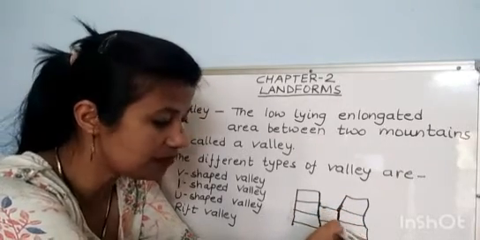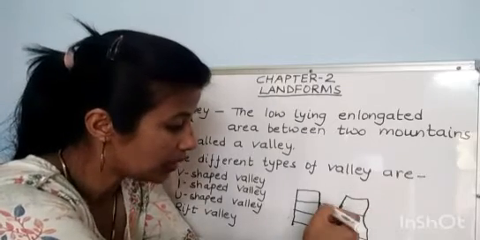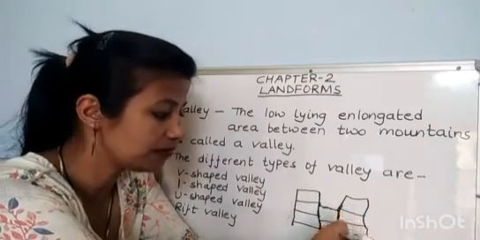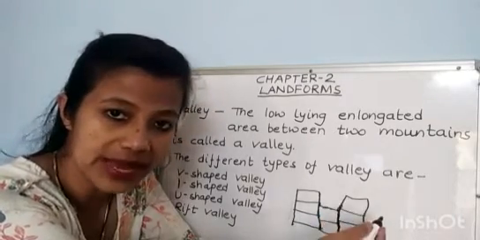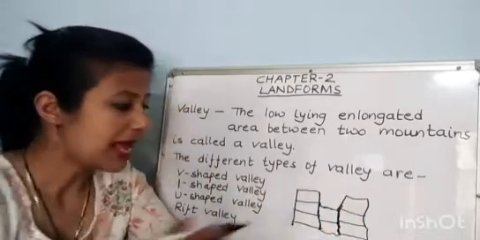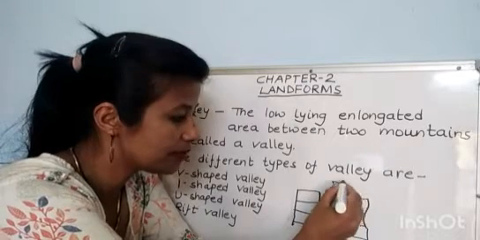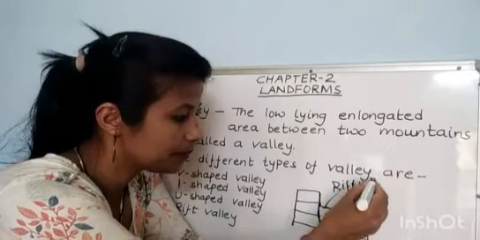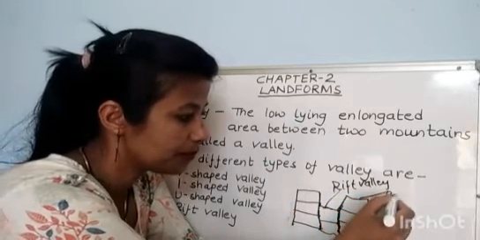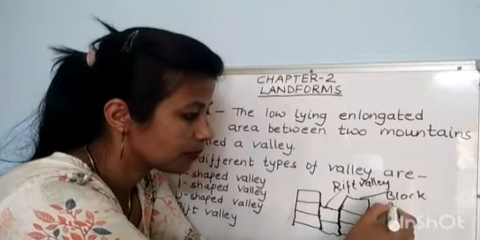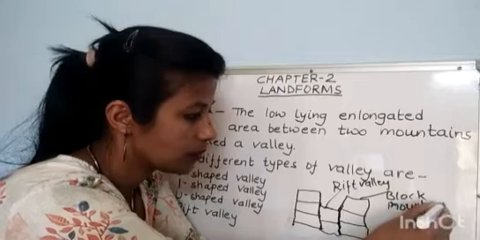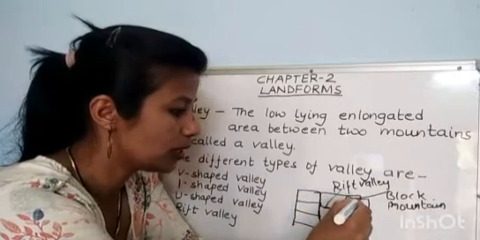Rift valleys are formed by fracturing, cracks or faulting. They are formed by faulting. This is Rift Valley. And this is Block Mountain. These two are what? Block Mountains.